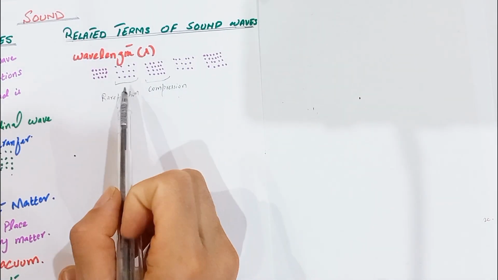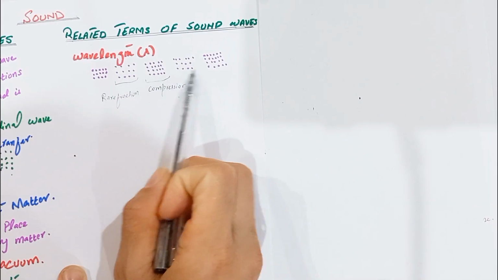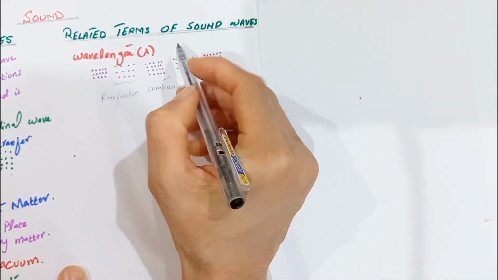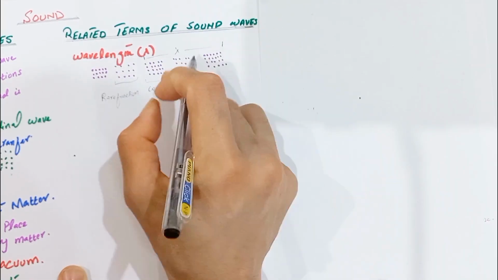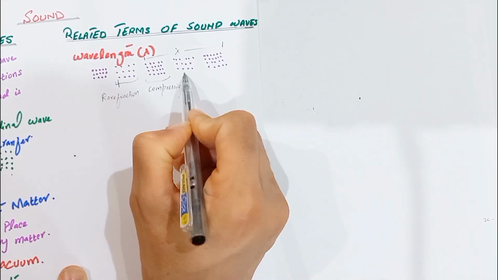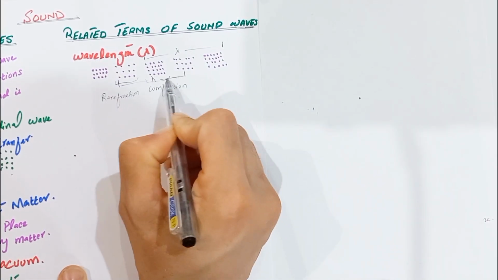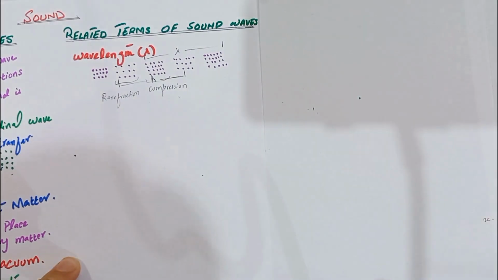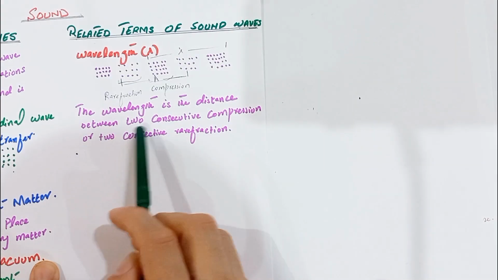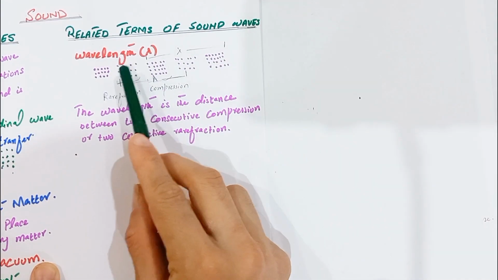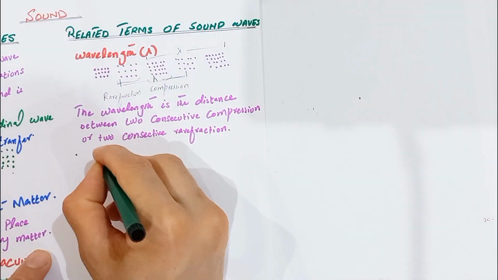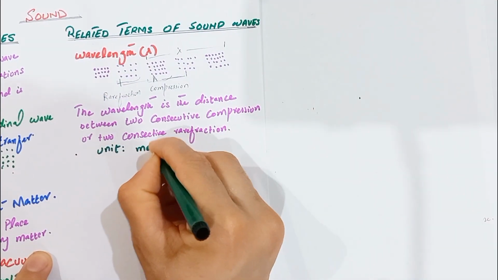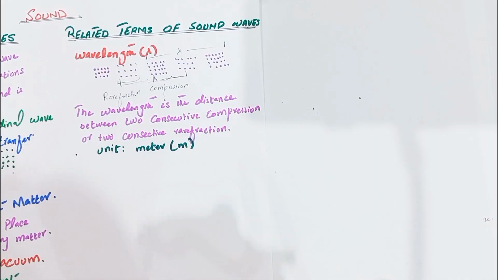What is the wavelength? The wavelength is the distance between two consecutive compressions or two consecutive rarefactions. If we take two compressions, the distance between these two compressions is the wavelength, and similarly the distance between two rarefactions is also called the wavelength. So here we write the definition. The wavelength is denoted by lambda, and its unit is meter, represented by small m.